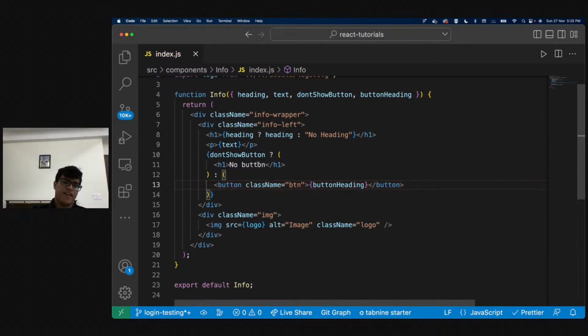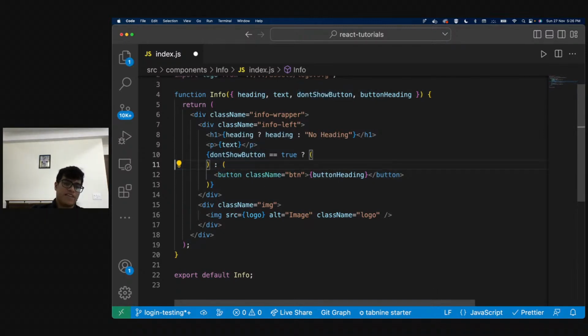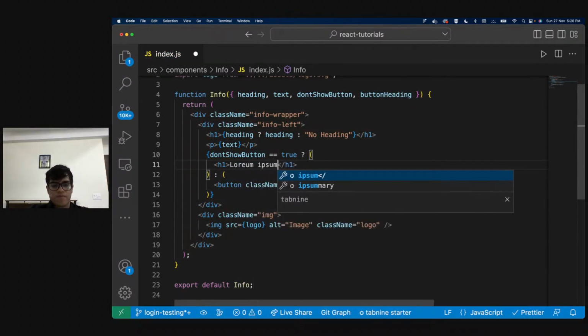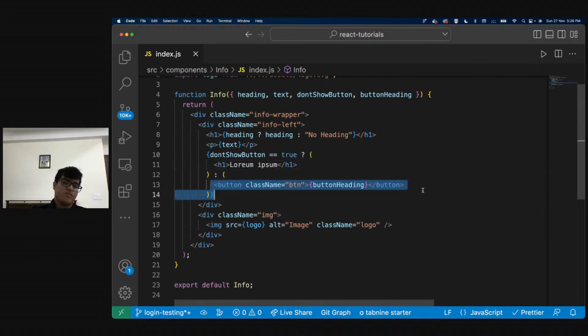We are now saying if don't show button is true, then do this, else do this. I can even write this; it would mean the same thing. If don't show button is equal to true, render no button, otherwise render a button. Because we are saying don't show button, if I say don't show button is true, that means I don't want to show the button. So I can have anything over here. Instead of no button, I can even have the lorem ipsum text. If I want to show the button, this is how I will be doing it.